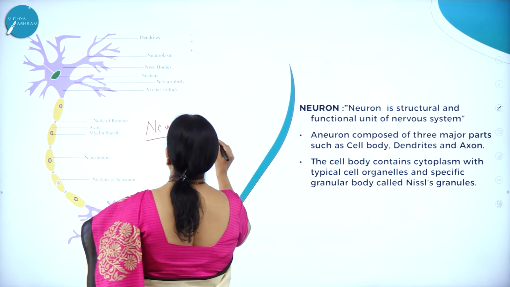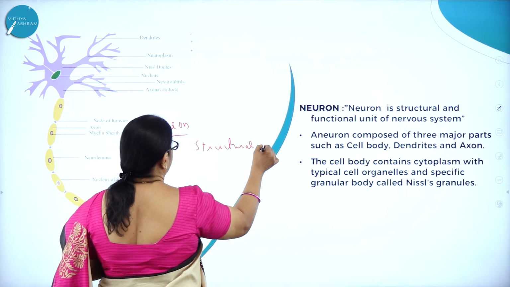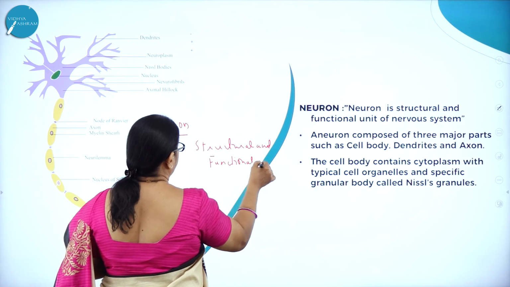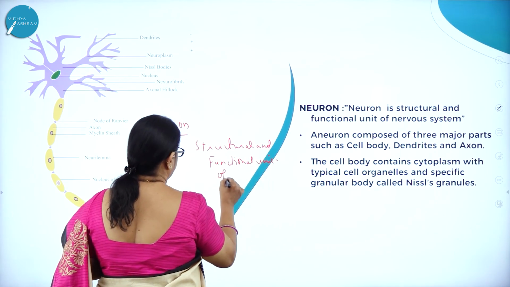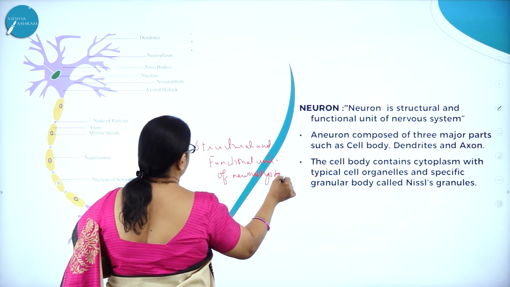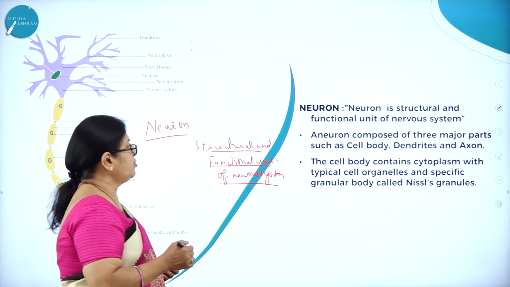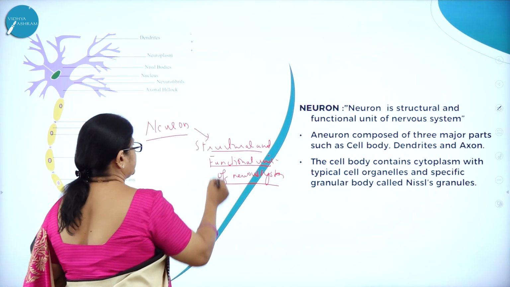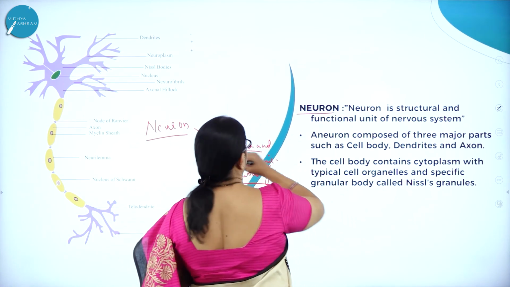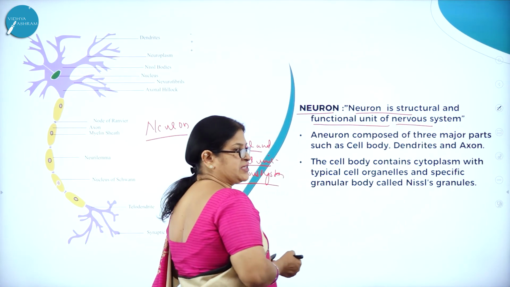So what is a neuron? Neuron is the structural and functional unit of the nervous system. Here you can see in this beautiful picture, neuron is the structural and functional unit of the nervous system.